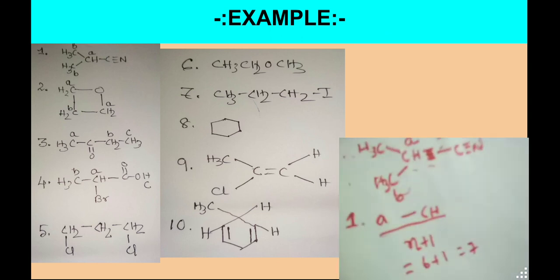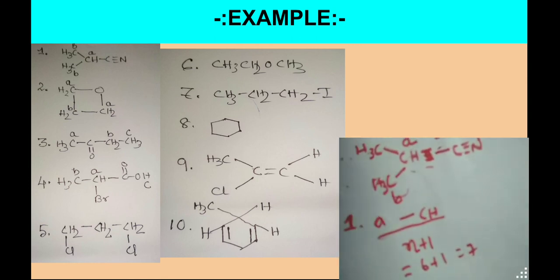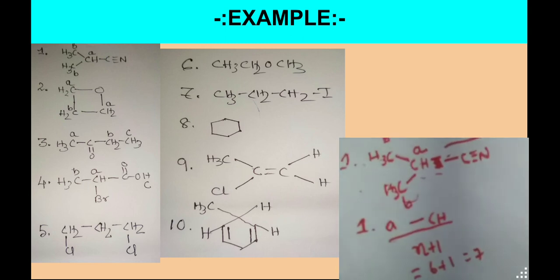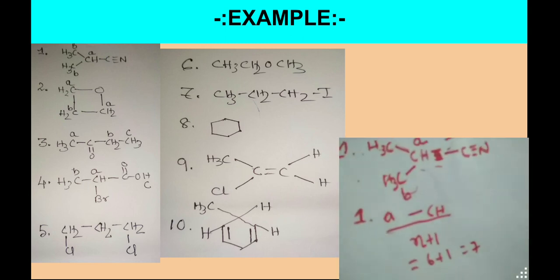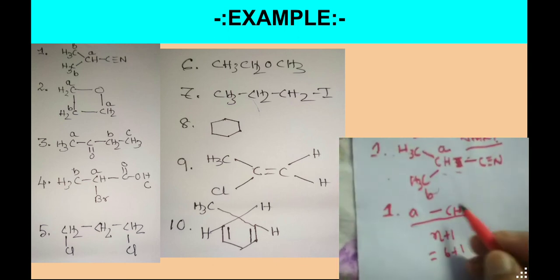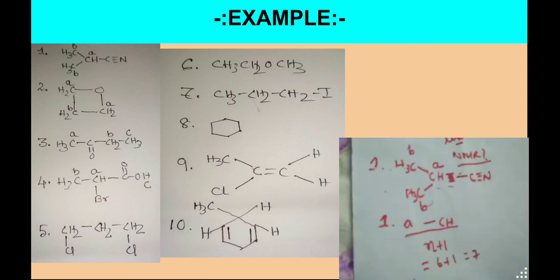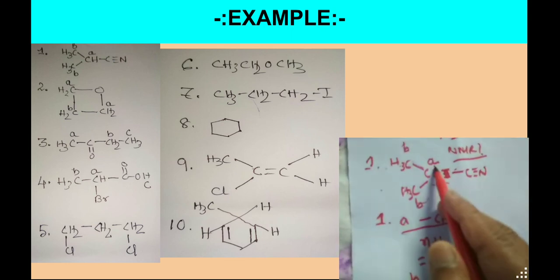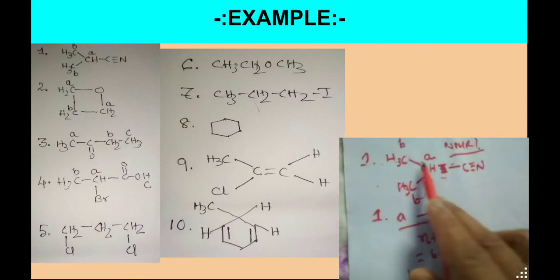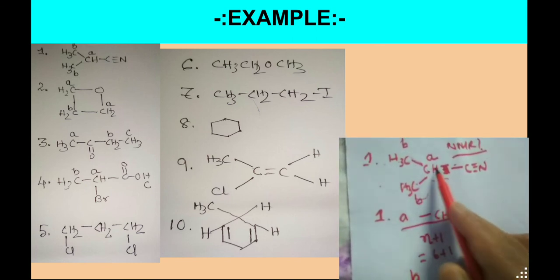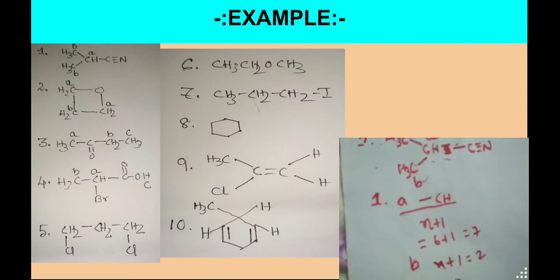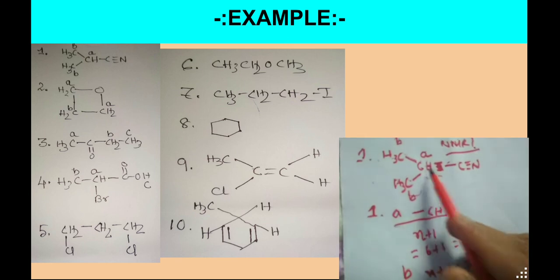Now for B, both B are similar, and the neighboring carbon has 1 proton, so n plus 1, where n is 1, equals 2.